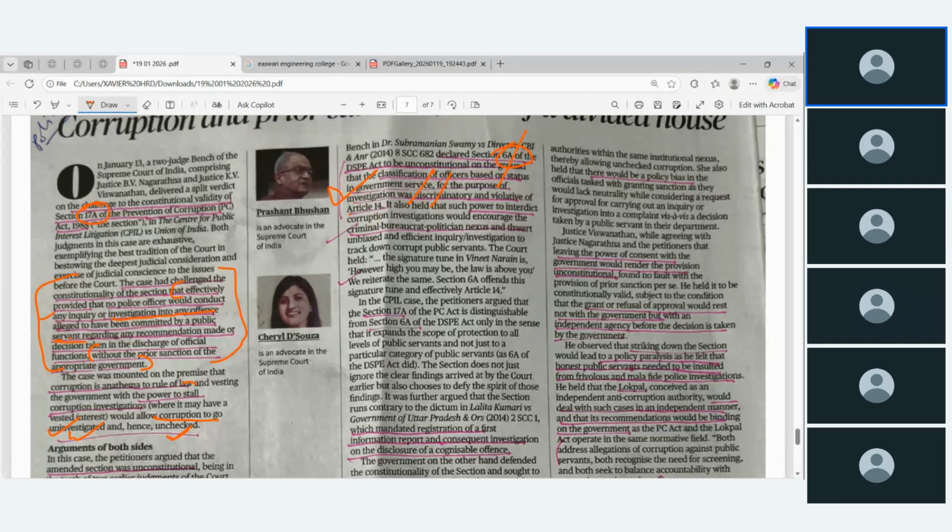It also held that such power to interdict, okay, interdict means prevent. So the power to prevent corruption investigation would encourage the criminal bureaucratic politician nexus. ஏன்னா கரப்ஷன் இன்வெஸ்டிகேஷனை தடை பண்ணா அது எதை என்கரேஜ் பண்ணும்? கிரிமினல் bureaucrat politician nexus. இவங்க மூணு பேர் உள்ள கூட்டத்தை ஸ்ட்ரென்தன் பண்ணும். Okay, and again the Supreme Court says in the Vineet Narayan case, however high you may be, the law is above you. Okay, so section 6A offends this signature tune effectively.